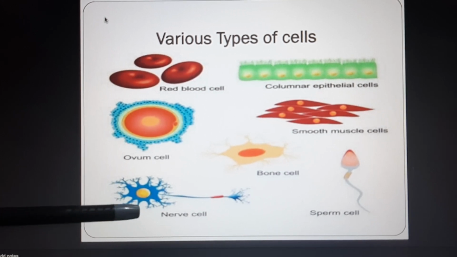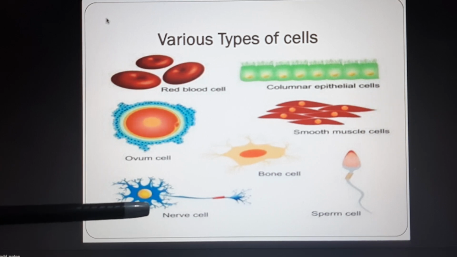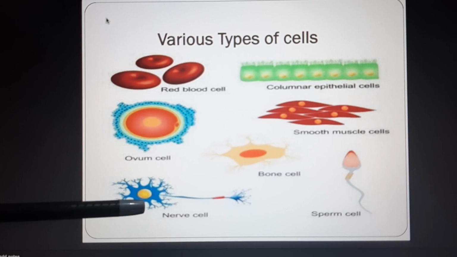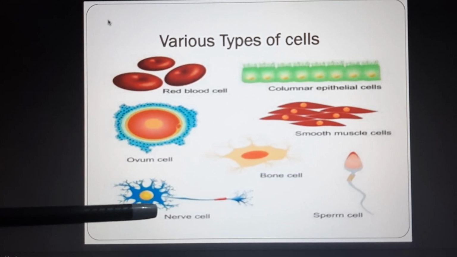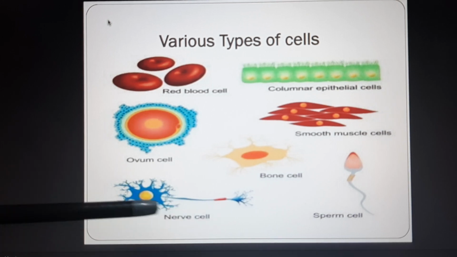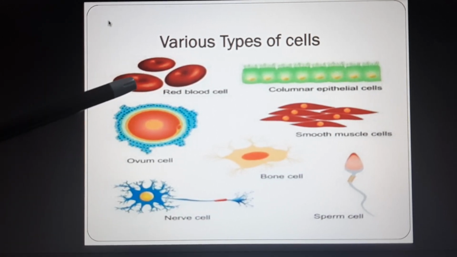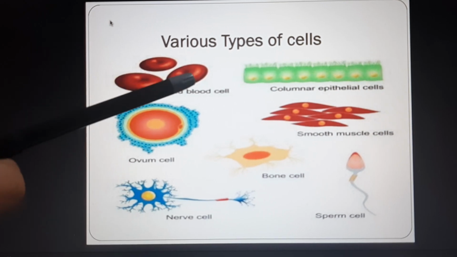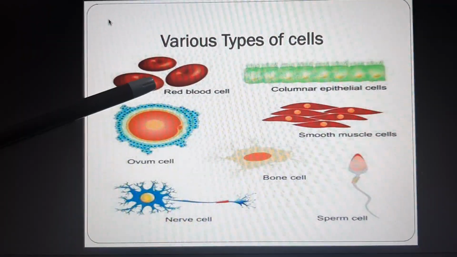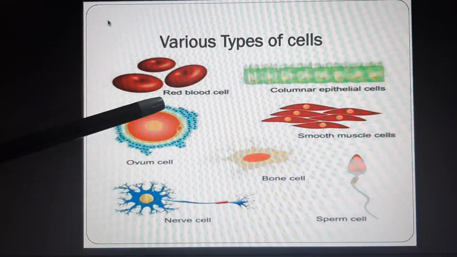For example, a nerve cell has to transmit nerve impulses from one point to another point in the body. So its function is to transmit the nerve impulse, that's why it is elongated in shape. Red blood cells have to carry oxygen. That's why their shape is spherical, and their shape suits their function. So it depends on the function they perform.